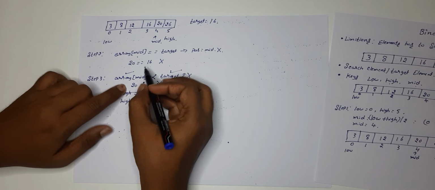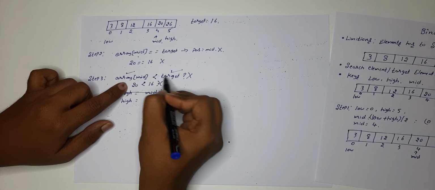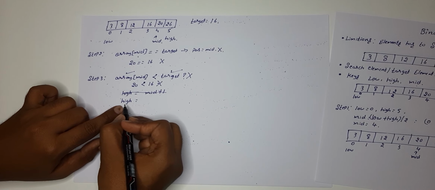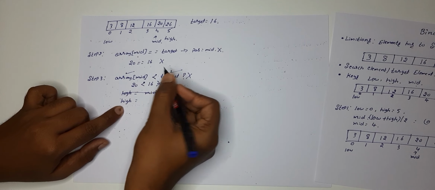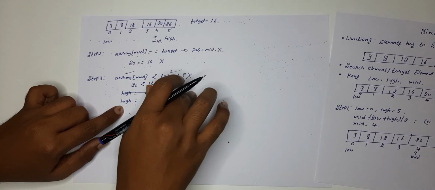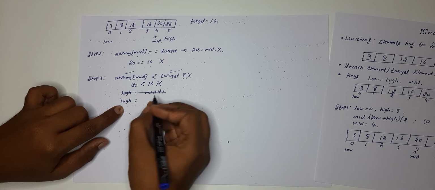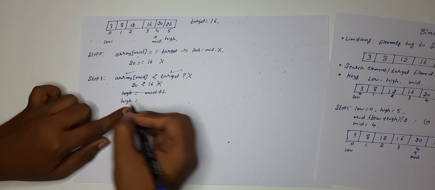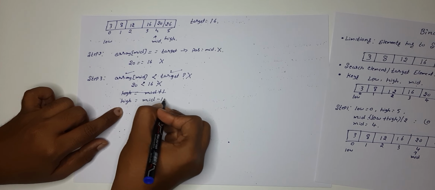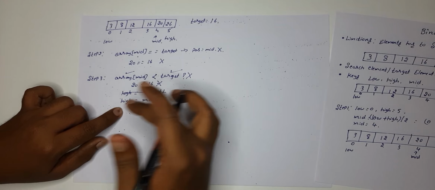So whenever array of mid is less than the target, you need to update the high. If this condition gets false, only whenever this gets false. Whenever this gets true, there is a separate condition. So whenever this condition gets false, you have to update the high, that is mid minus 1. So whenever it is high, mid is going to be minus.